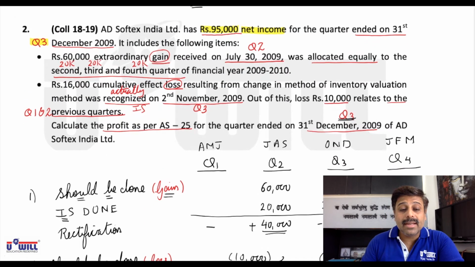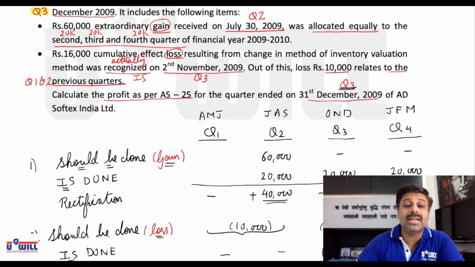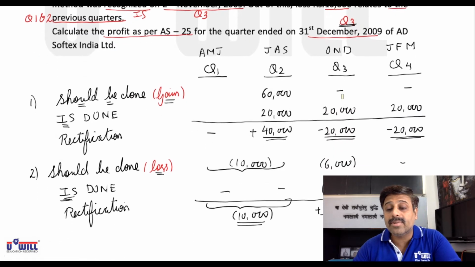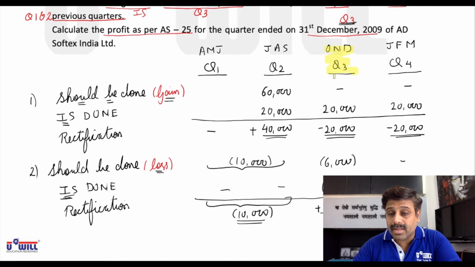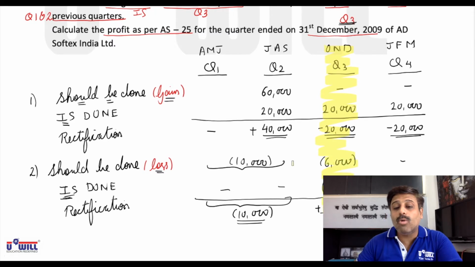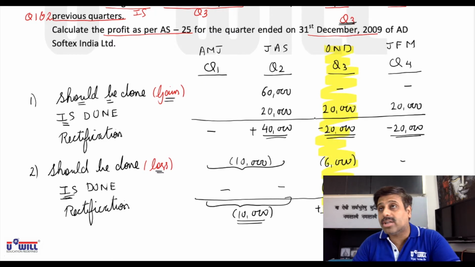Now you are asked to calculate the profit as per AS 25 for the quarter ended 31st December 2009, meaning quarter 3. This quarter is what is asked. Means what are we supposed to do in this quarter, quarter 3?